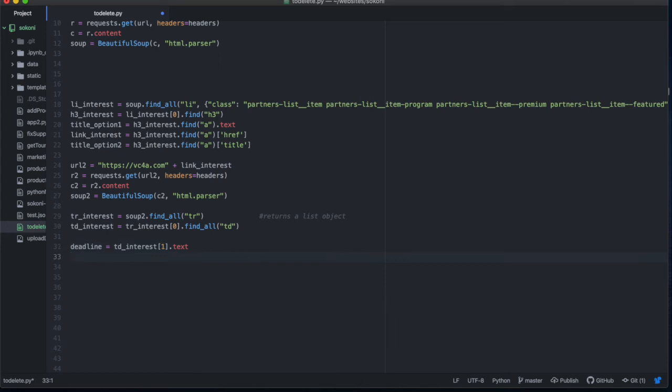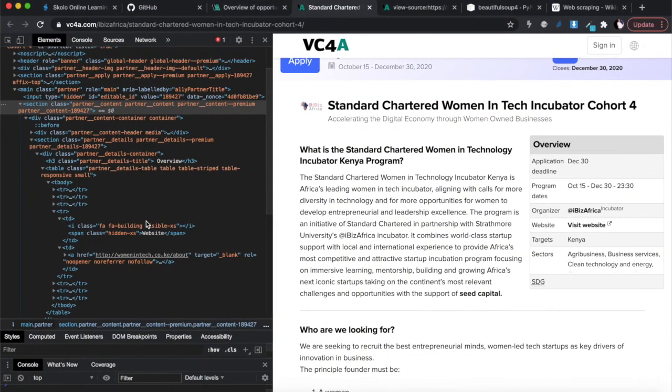Then I want the website. Okay, so the website is going to be the tier of interest, find all TRs. So tier of interest at third. Okay, so it's going to be all of this, but not the 0, the third one, the third one in the array.